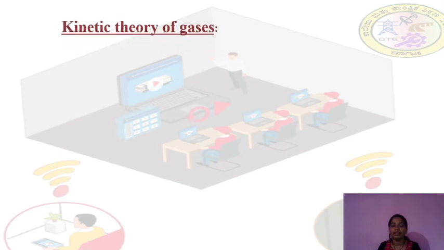Now, under ideal gas as well as real gas, we have to study one theory called the kinetic theory of gases. Let's see the postulates of the kinetic theory of gases one by one. There are 7 postulates, so let's see them one by one.